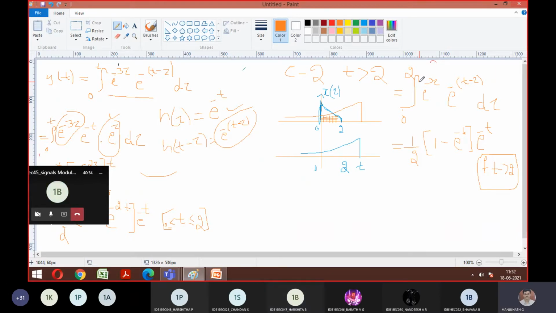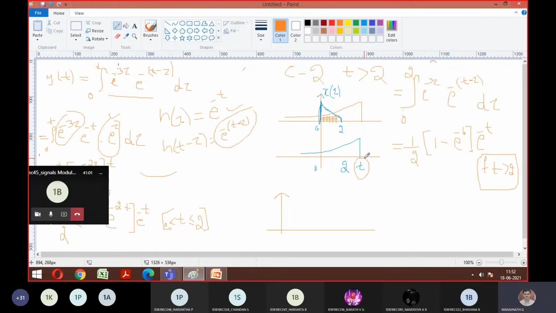Yes, sir. Fine. So now I need to plot y of t. To plot y of t, I told you to check out the maximum amplitude first. So maximum amplitude, how will you choose? The maximum is at t equal to 2 only, correct? So substitute t equal to 2 and tell me what is the maximum answer.